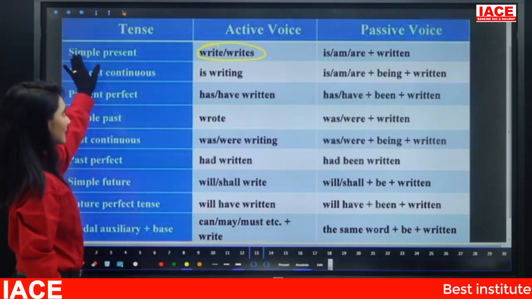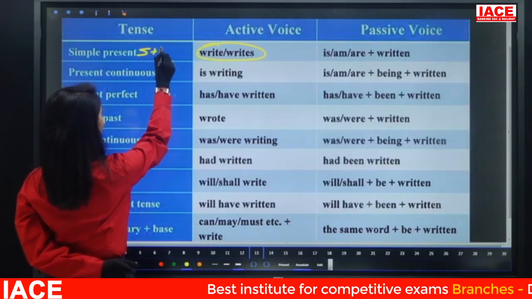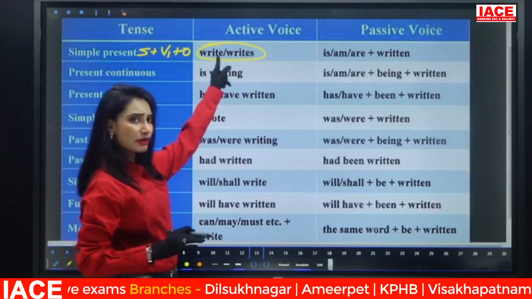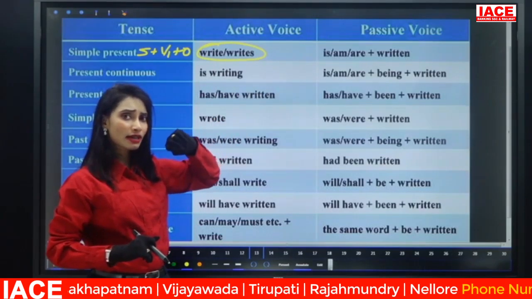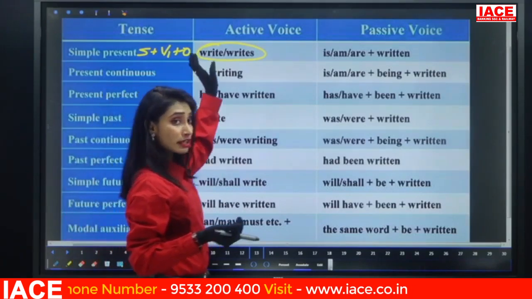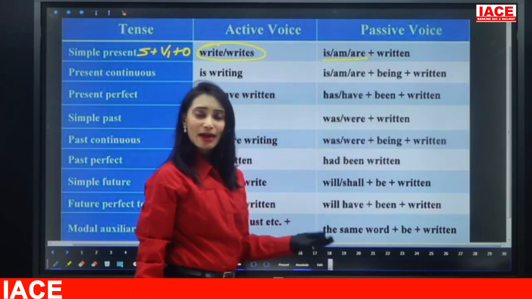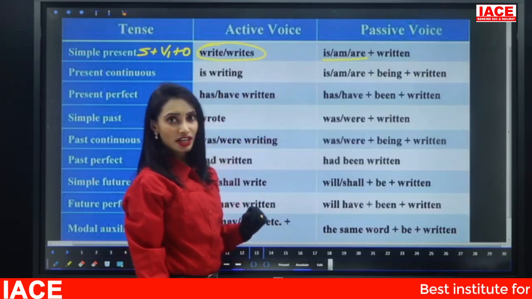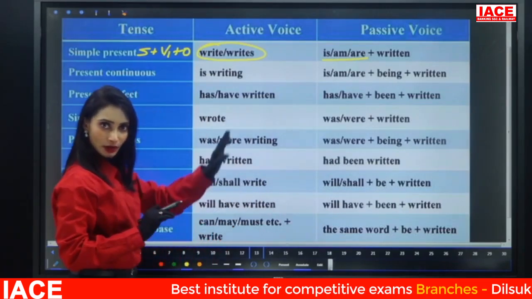For example, let us say the sentence is in simple present. Simple present means subject plus V1 plus object. V1 can be write or writes for third person singular. How will it be converted into passive voice? Subject becomes object, object becomes subject. That is common. But I'm talking about the other structure. Here we will take the be forms. It can be is, am, are plus V3. What is the V3? Written. Subject, object, usage of preposition, those are common, so I'm not putting them here.